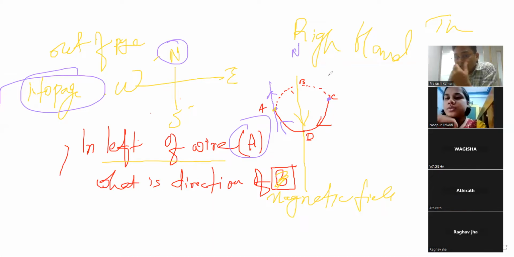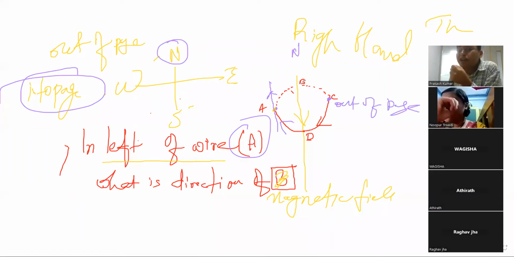Outside the page. It is coming out of the page. Okay. If I ask you about point B, then B is inside, right? What is the direction of the magnetic field at point B?